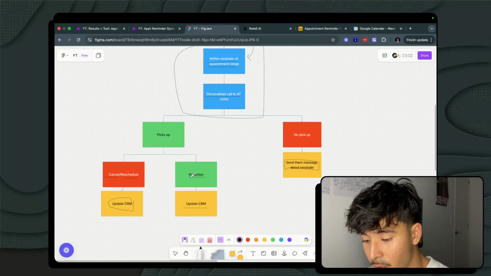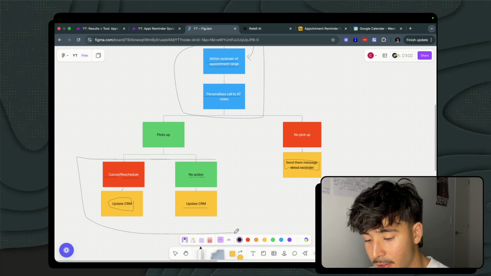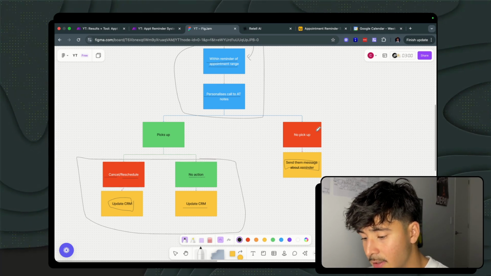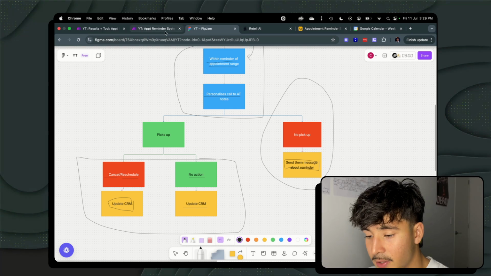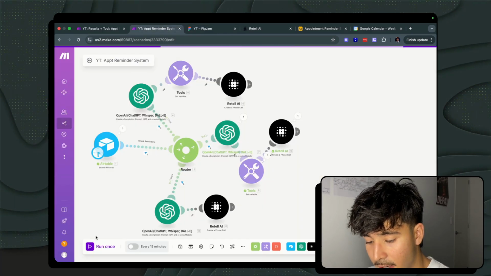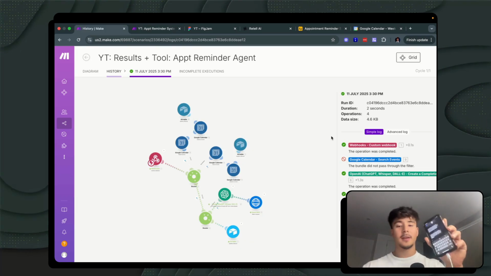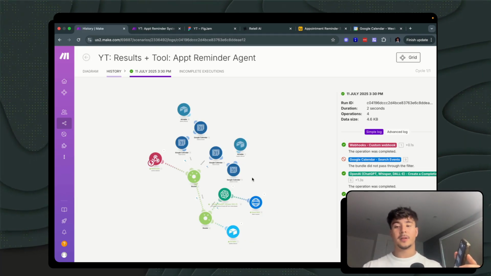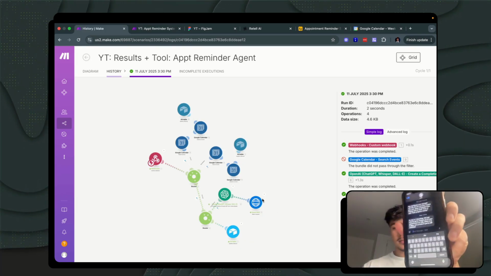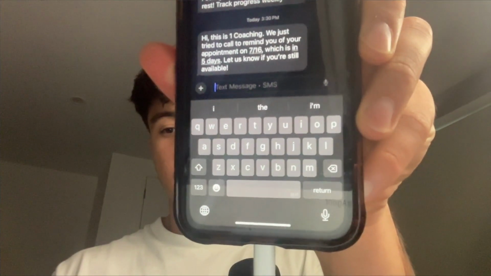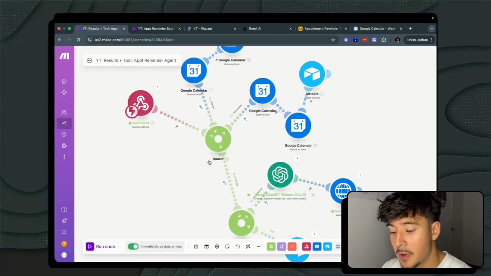So I'll show you. So I've just shown you a little bit about this, how we update that and take these actions. Now I'm going to show you what happens if it doesn't pick up. Okay, so just going over here and I click run once again. So we are getting the call, but we're just not going to pick that up. All right, so we ran that, and then it went through this branch over here as mentioned, and then we got that text over here saying, hey, you just missed your reminder call and it's 5 days from now. And how I'm able to do that is simple.